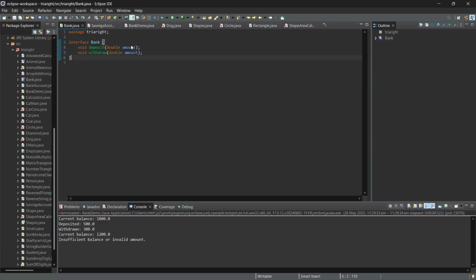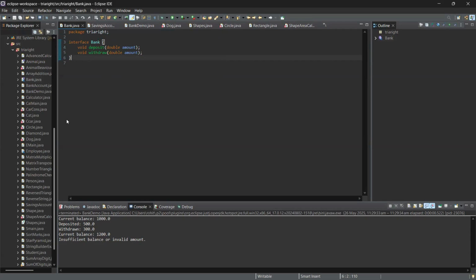Let there be a parameter named double amount, and let there be a parameter in withdraw also, double amount. Both have the parameter double amount only, because when we deposit money in the account, only then can we withdraw.